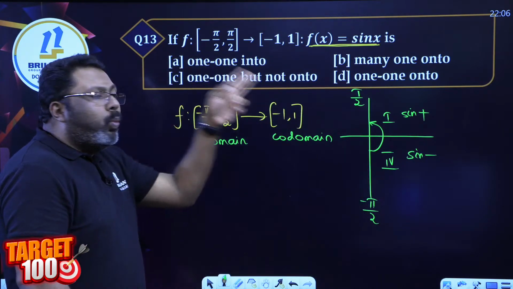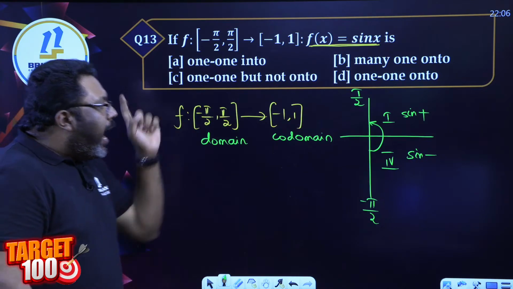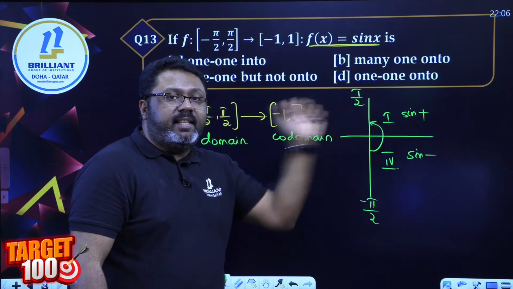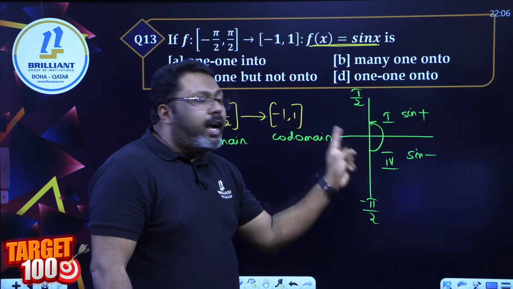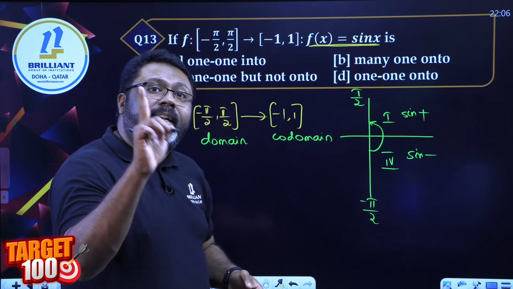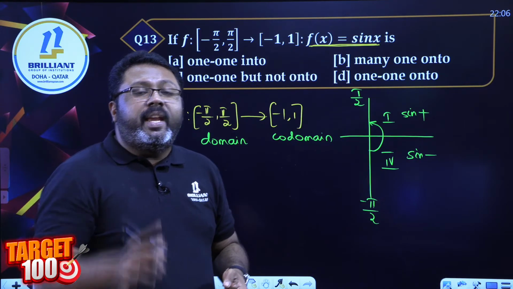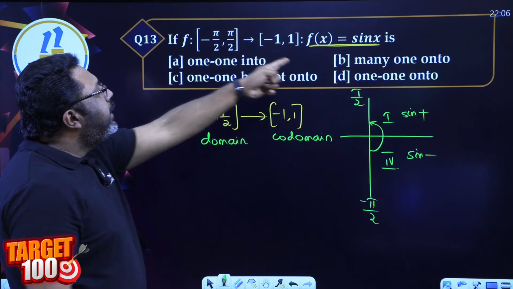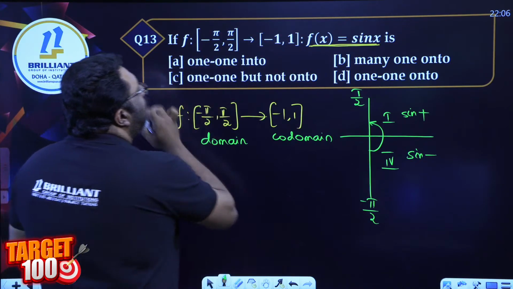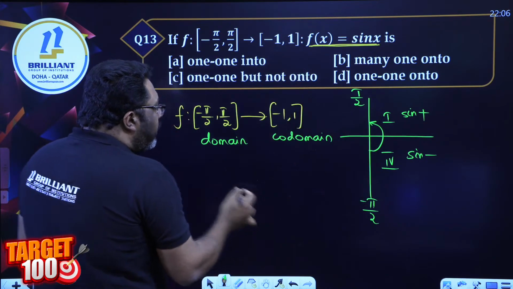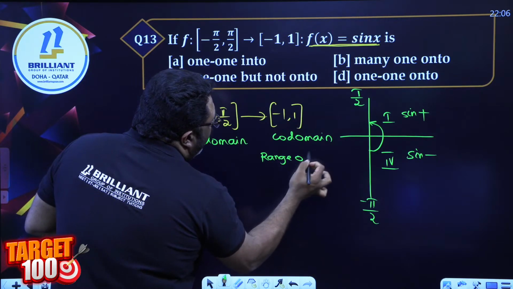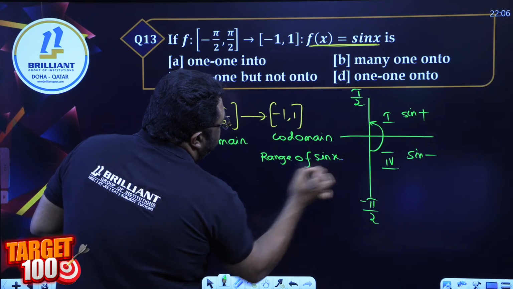So it's 1-1, because every angle in the first quadrant gives me a positive distinct value and every angle in the fourth quadrant gives me a negative distinct value. So we have distinct values for every value in the domain, hence it is 1-1. And why is it onto? Because of the range of sin x.